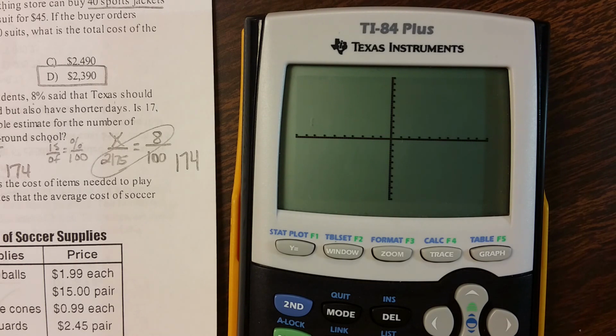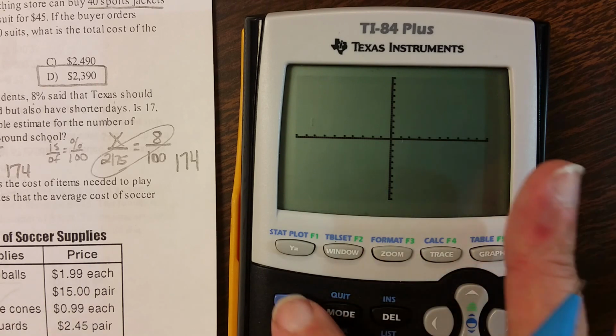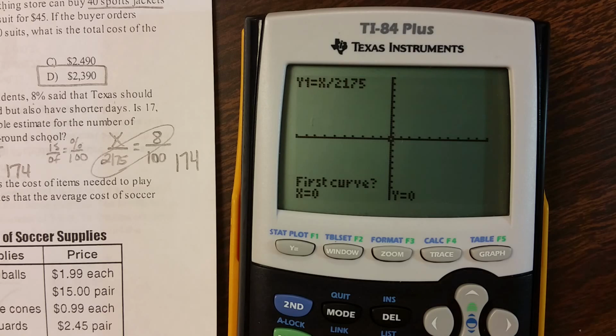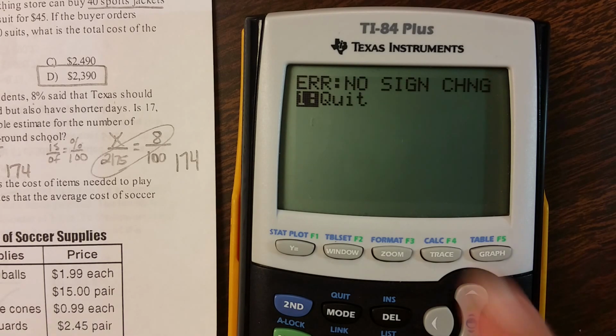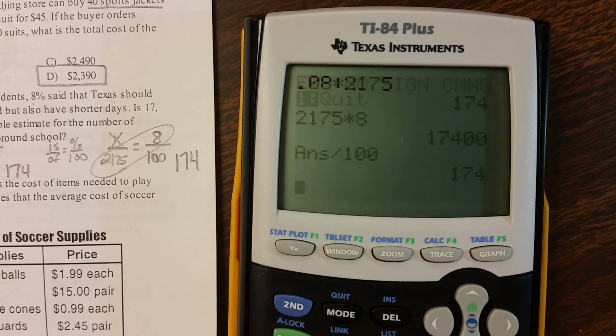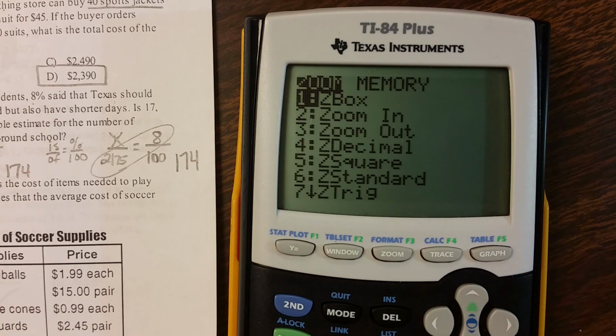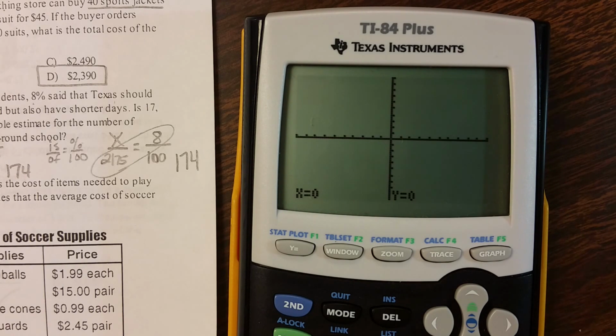Don't see a lot on my screen yet. So I don't know whether I need to zoom in or zoom out, but I'm going to first just see if it works. Second, calculate, intersect, enter. Nope, it gives me an error message, so that's not going to work. I'll go ahead and quit. Go back to it. I'm going to hit zoom. I'm going to zoom out. Maybe I'll have some luck when I zoom out trying to find that intersection on my screen.